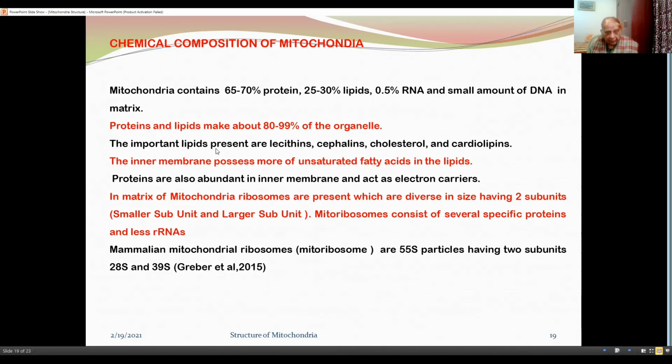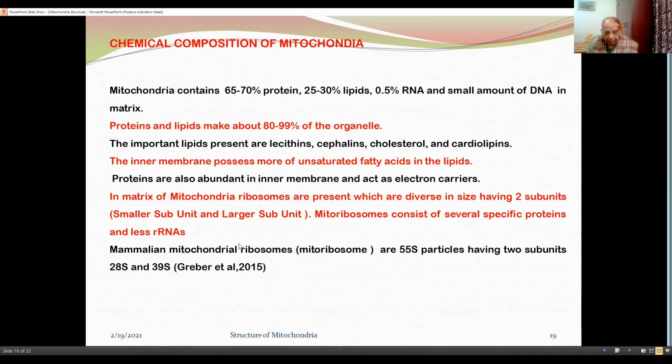The important lipids present are lecithins, cephalins, cholesterol, and cardiolipin. The inner membrane possesses more of unsaturated fatty acids in the lipids. Proteins are also abundant in the inner membrane and act as electron carriers.